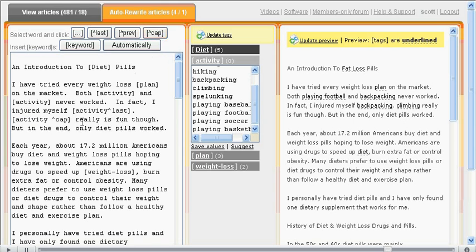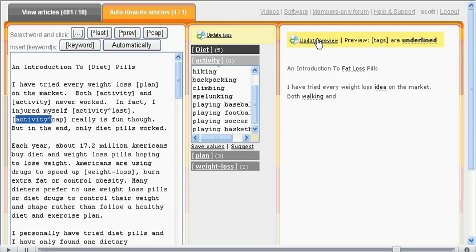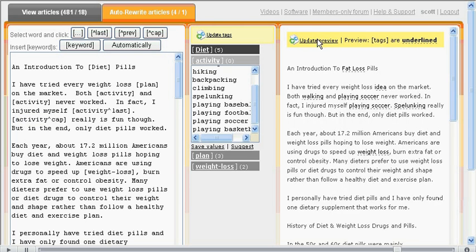So let's get rid of the tag. Hit upper caret cap here. And one thing to note, remember that space that I always get rid of? It's right here too. So let's get rid of that. And now by using the upper caret cap, which stands for capital, we're telling the Content Club that whenever it puts in an activity in this tag here, to capitalize the first letter. So let's update preview and see how it works.